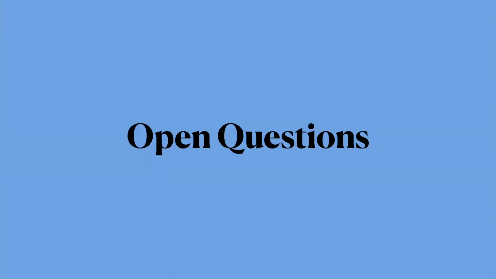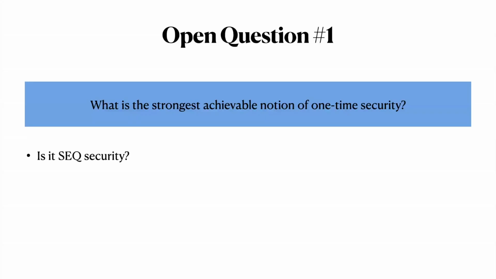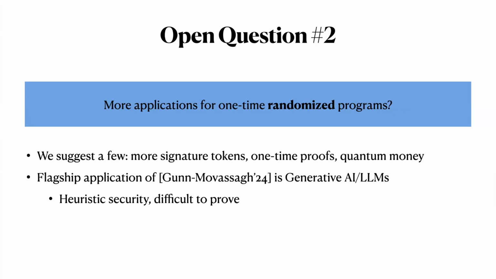Finally, we have some open questions. First, what is the strongest achievable notion of one-time security? We believe that SEQ security is a good candidate, but it's not clear. Second, what other applications exist for one-time programs? We've already covered several applications in our work, such as signature tokens and one-time proofs.